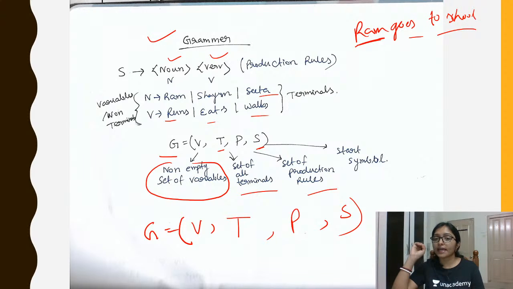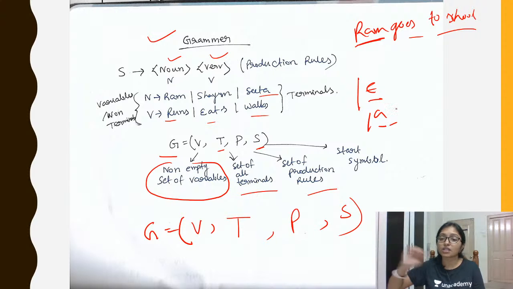So mainly in grammar you have to remember four things. V is the set of variables. T is the terminal, the terminating condition. Sometimes you see epsilon written as the terminal, or sometimes a, meaning the last one.